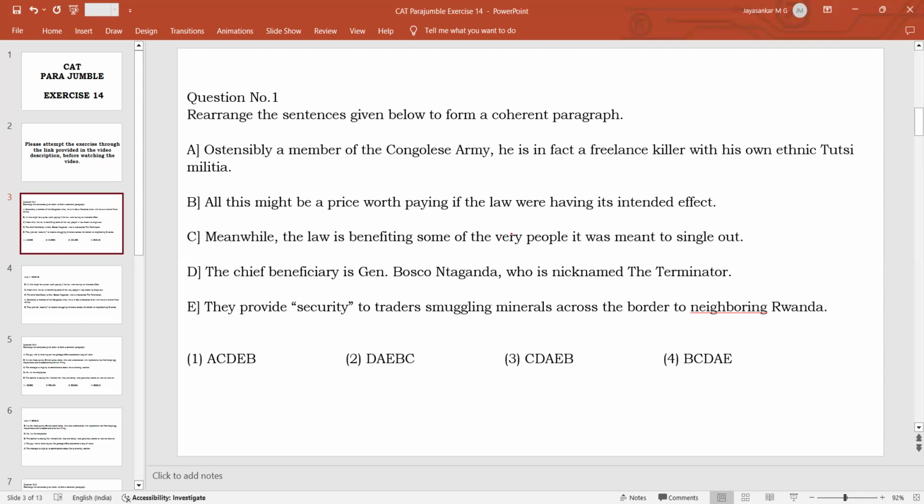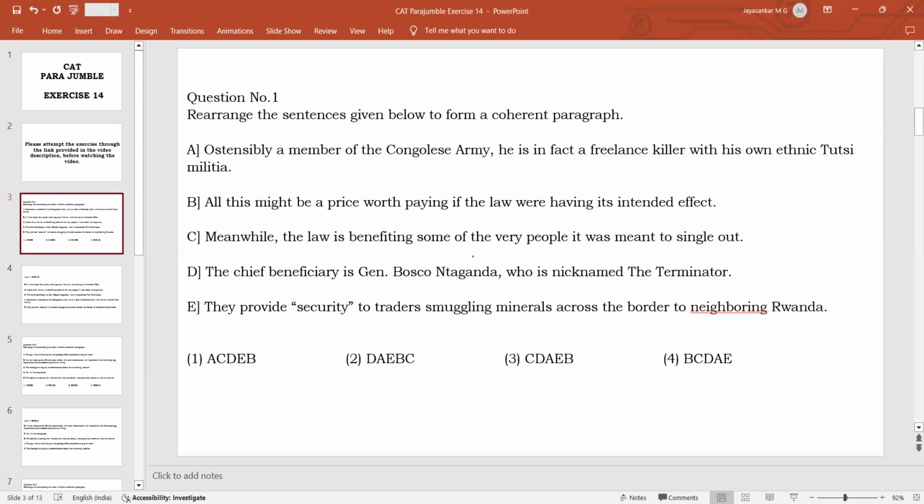All these might be a price worth paying if the law were having its intended effect, that we don't know. It means whatever price we are paying for this might be worth it if the law were having its intended effect, or if the law was actually taking its due course, or doing what it was supposed to do. This is the meaning. We don't know what this statement is talking about, so let us forget this for a while.